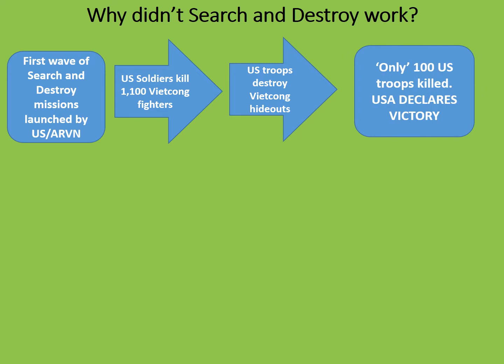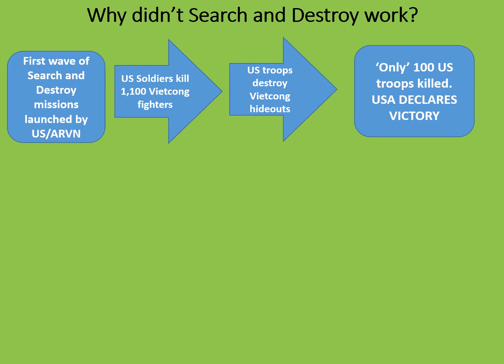At the end of it, 100 US or ARVN soldiers might have been killed, so the USA feels that it can declare victory. Generals like Westmoreland often looked at the body count of the enemy Vietcong soldiers as the main means of declaring victory. Generals like Westmoreland had been trained during the Second World War and during the Korean War. As a result of this, one of the main ways of judging victory was as long as you lost fewer men than your enemy did, then you were probably still winning. Unfortunately, in Vietnam, this didn't really work, as we'll see.